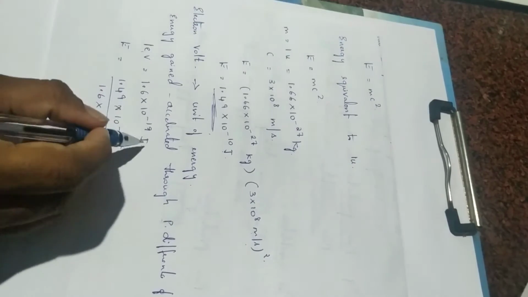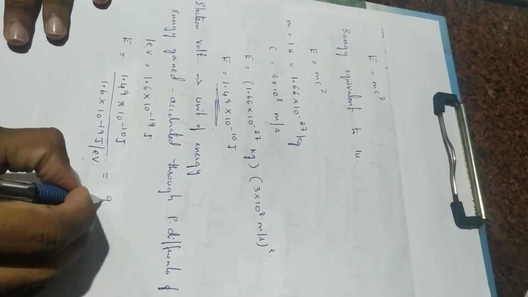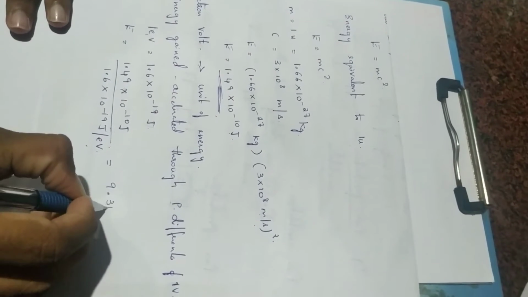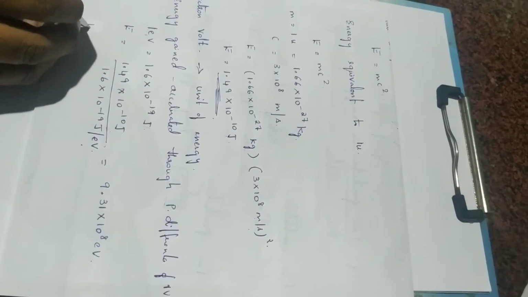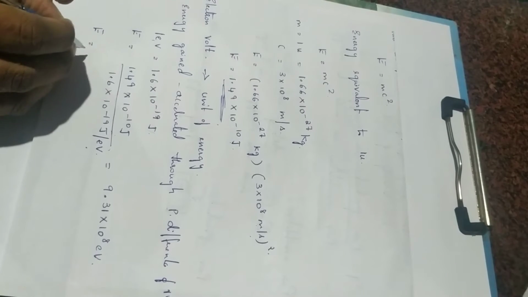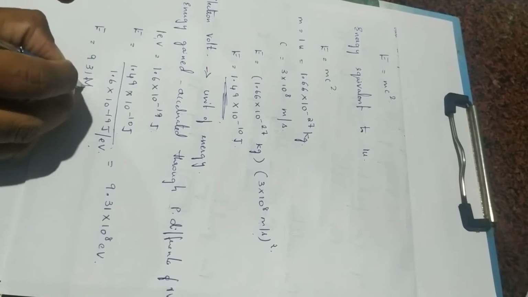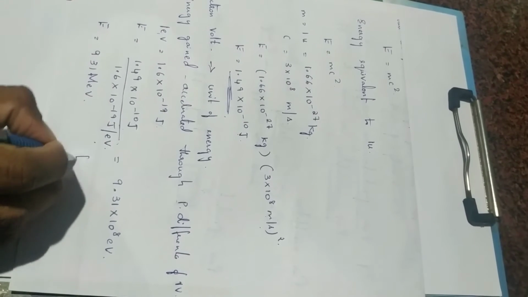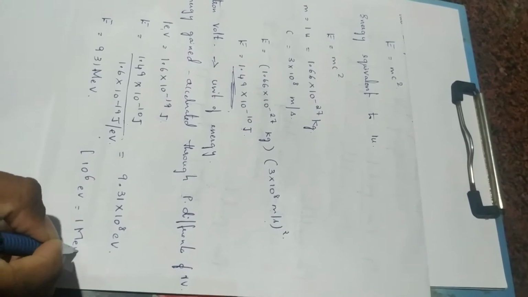So, electron volt, if you take this side, we will be remaining with 9.31 into 10 raised to 8 electron volt. But you can write it as E is equal to 931 mega electron volt. Mega stands for 10 raised to 6, so 1 mega electron volt is 10 raised to 6 electron volt.